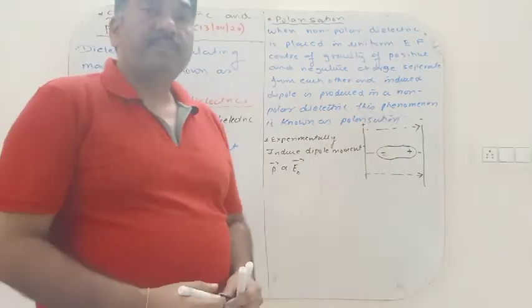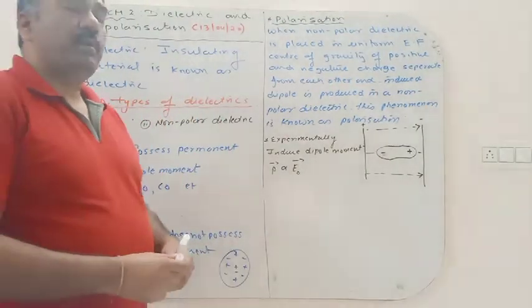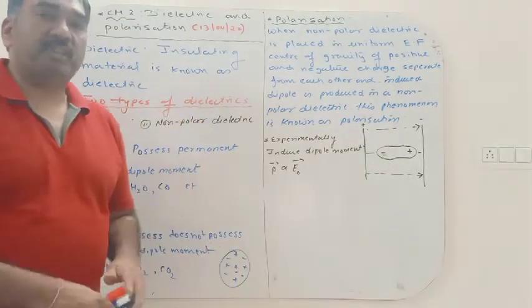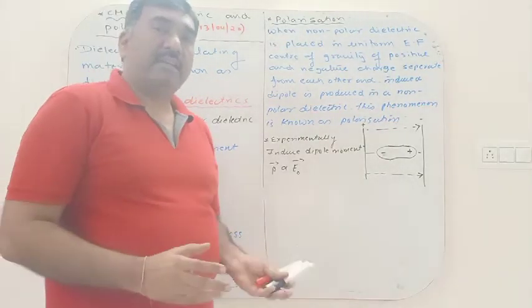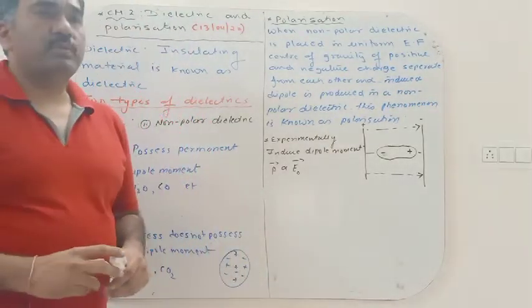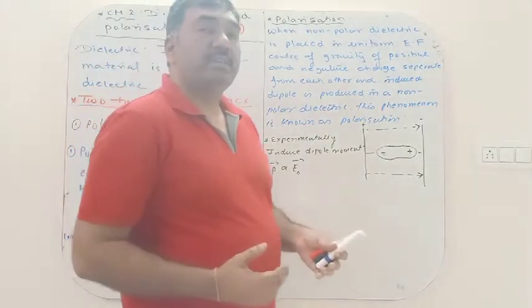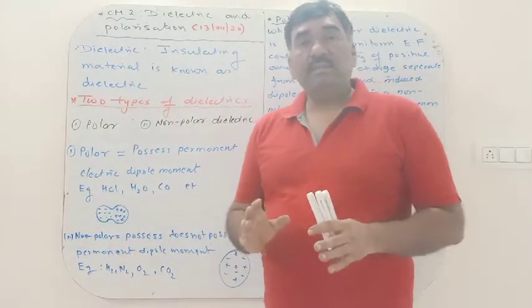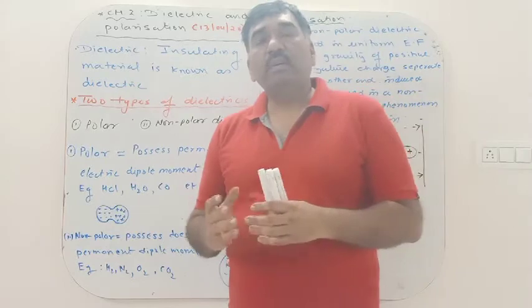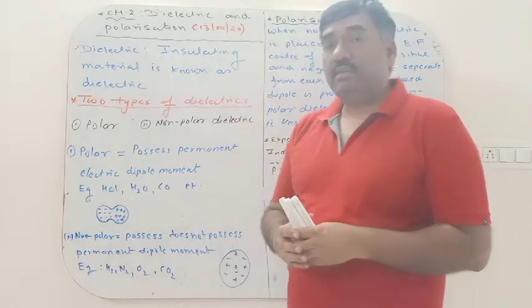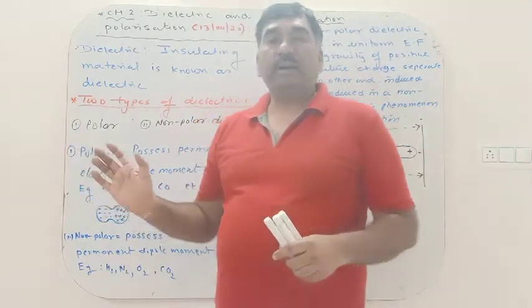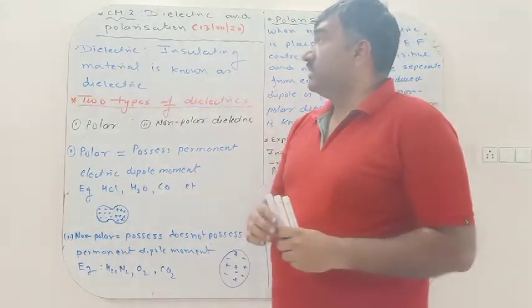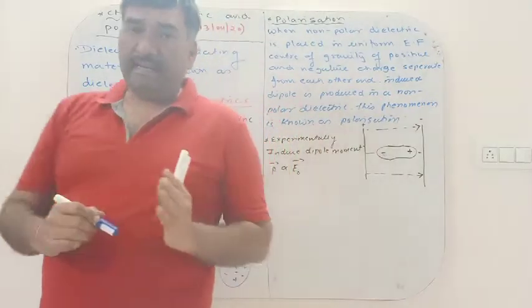Good morning, students. In the last lecture we completed the capacitor, and this is a very small topic remaining in this chapter, known as dielectric and polarization. In capacitors we also use the word dielectric. But what is dielectric? Dielectric means a substance which possesses equal numbers of positive and negative charges, which does not allow the electric current to pass through it. The insulating materials are known as dielectric.